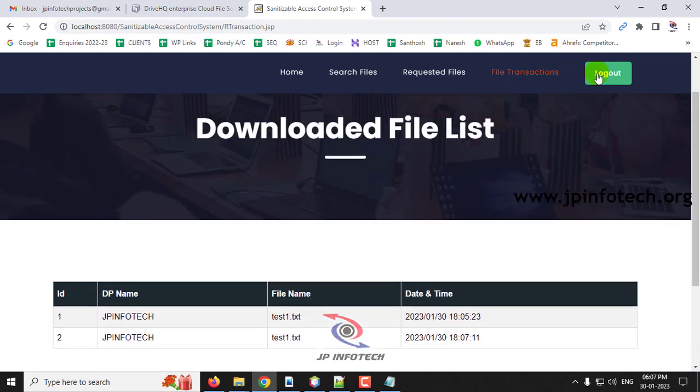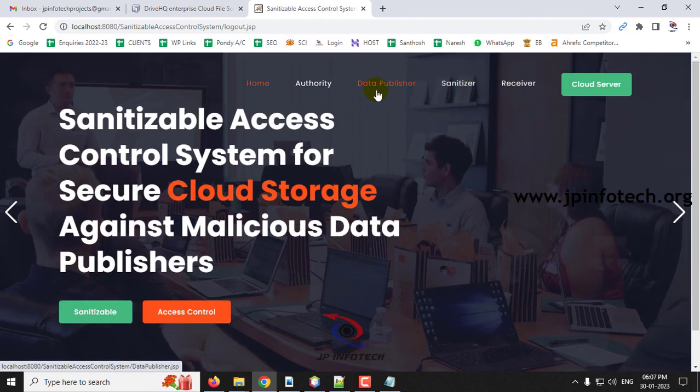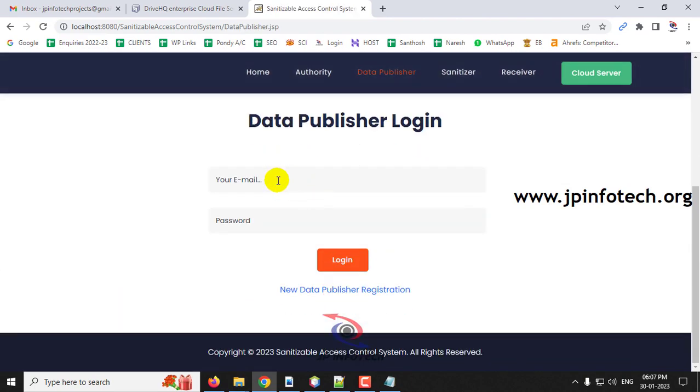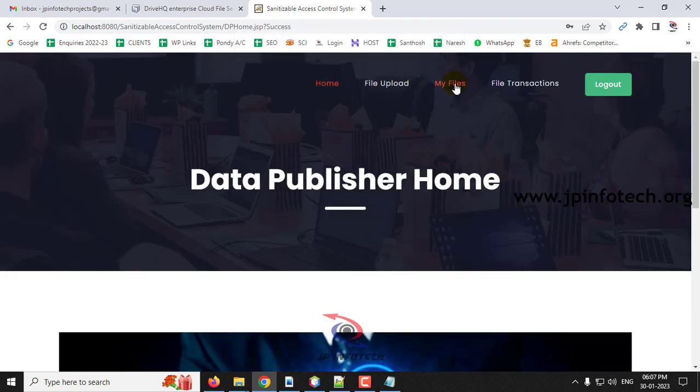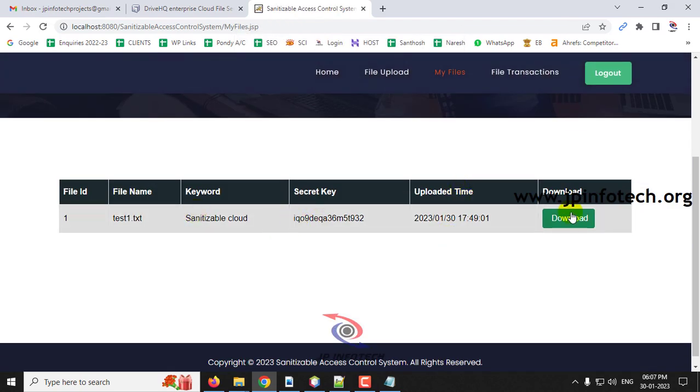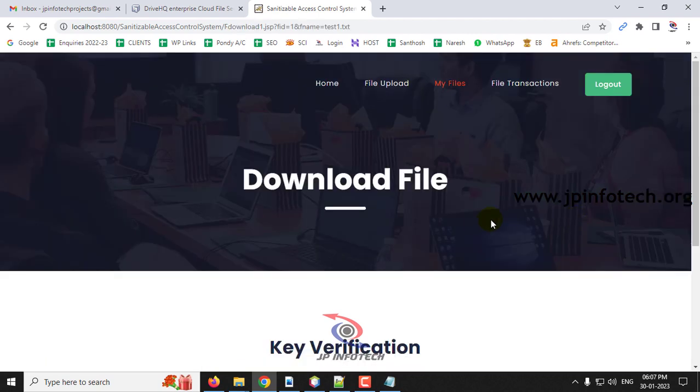with the data publisher JP Infotech file, with the file name test1 that is displayed here. Now let me log out and go to the data publisher part. Enter the username and the password of the data publisher in the data publisher login page, and click the login button. After successful login, you can go to the my files option. There you can see the download option. So the data owner who uploaded their file also has the option of downloading their file.